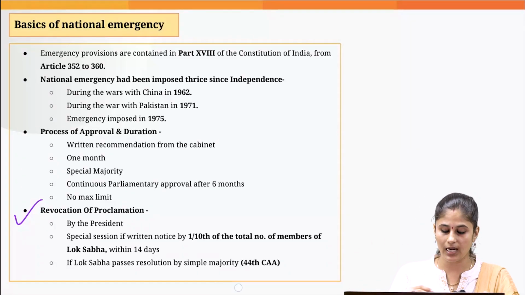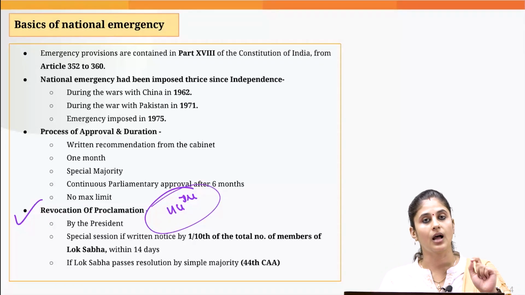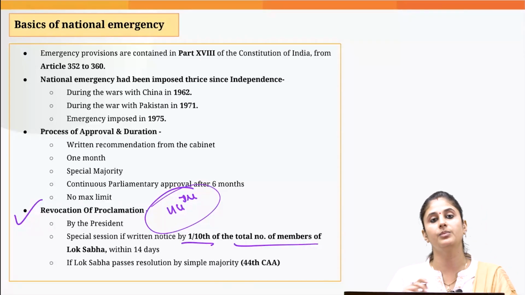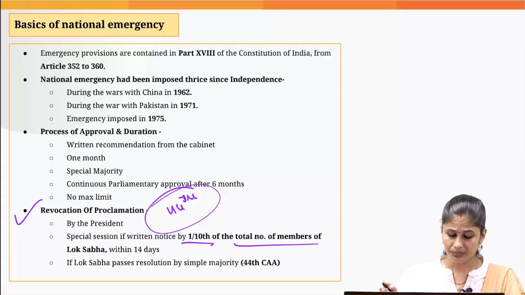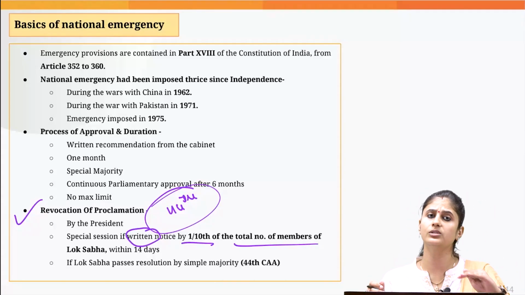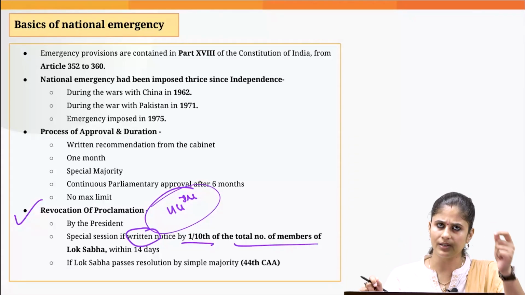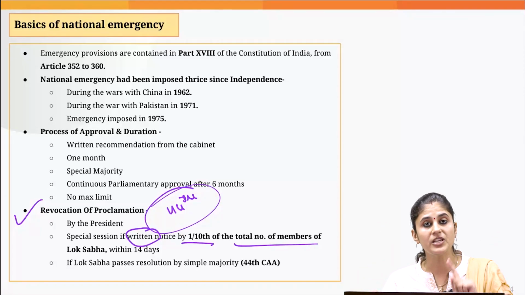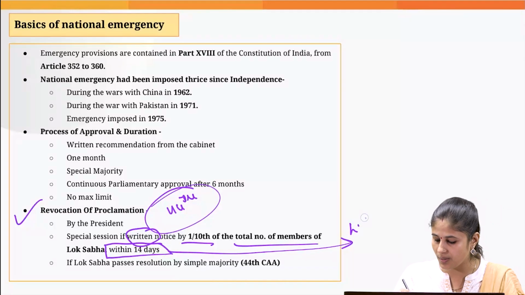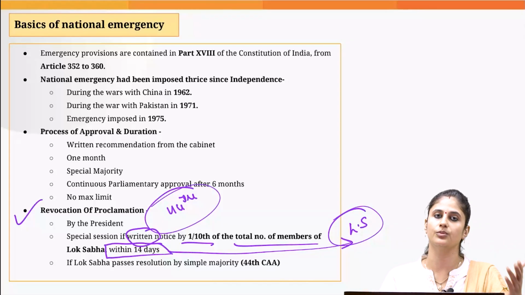But again in this regard, the 44th Constitutional Amendment Act introduced a safeguard. Now the constitution says that if 1/10 of the total number of members of Lok Sabha give a written notice to the speaker if the house is in session, or to the president if the house is not in session, then a special session needs to be organized within 14 days so that the Lok Sabha could look into whether the national emergency should continue or be done away with.